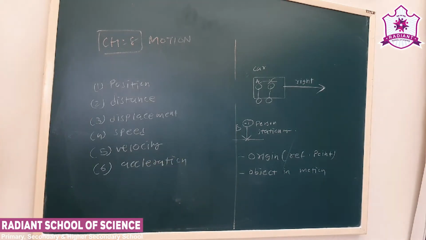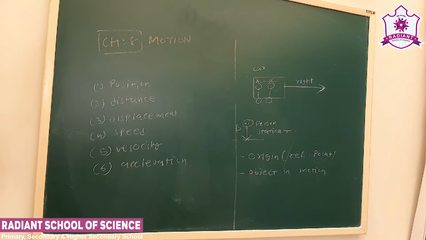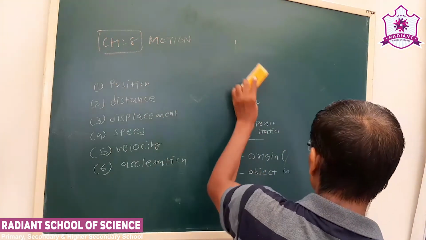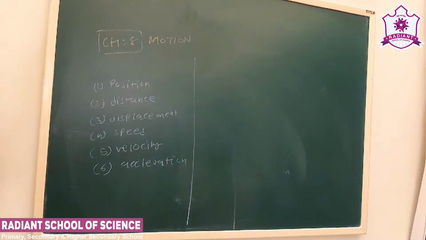These are the terms which we will study one by one. Position or a reference point, the point from which we start observing the motion, is called our reference point.